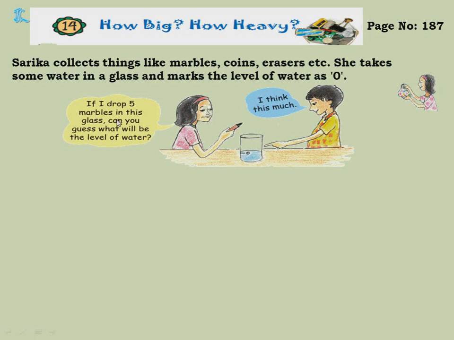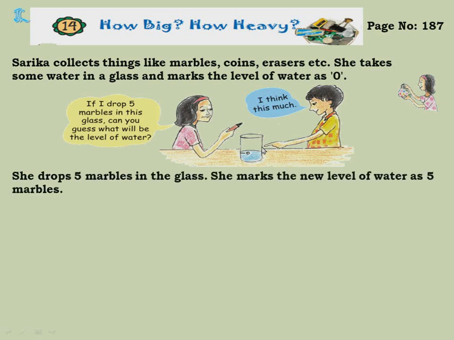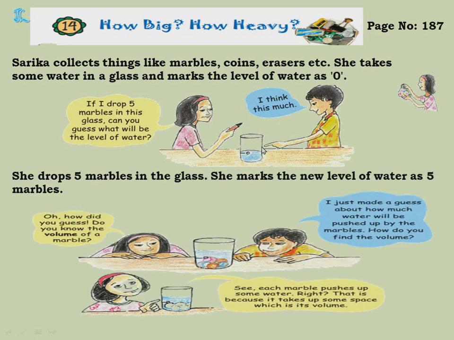If I drop 5 marbles in this glass, can you guess what will be the level of water? So what did the boy do when Sarika asked, if I drop 5 marbles in this glass, can you guess what will be the level of water? Then the boy pointed out. Now can you see the boy is pointing out that the level of the water will be till here. She dropped 5 marbles in the glass. She marks the new level of water as 5 marbles.